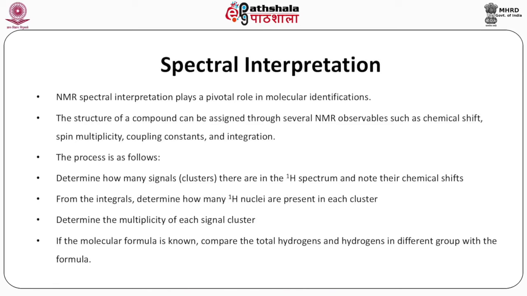Determine how many signals, different clusters, there are in the proton spectrum and note their chemical shifts. From the integrals, determine how many proton nuclei are present in each cluster. Determine the multiplicity of each signal cluster. If the molecular formula is known, compare the total hydrogens and hydrogens in different groups with the formula.